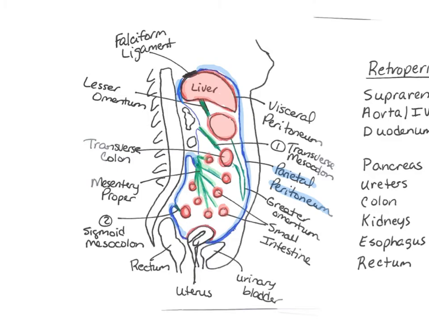Now there's a couple of organs that we see out here that are not inside that blue lining, right? So we've got a couple here. See, that goes all the way down like that. So there's a couple organs that are not inside the parietal peritoneum. This organ right here is not. That one is called the pancreas. Then we have an organ right here that is the duodenum. And then if you look a little bit lower down here, we have the uterus and the urinary bladder, and then the rectum. So all of those organs are retroperitoneal.